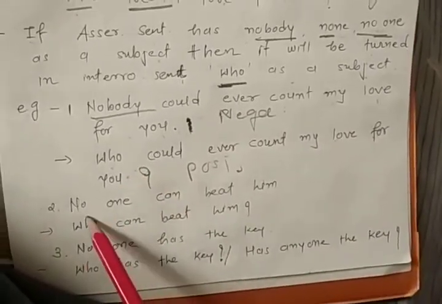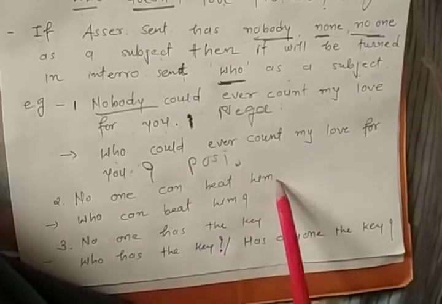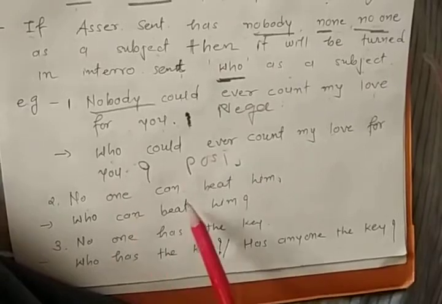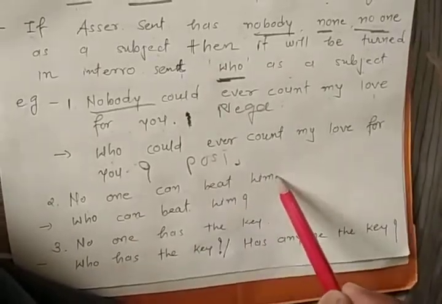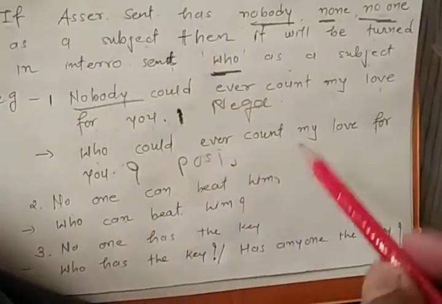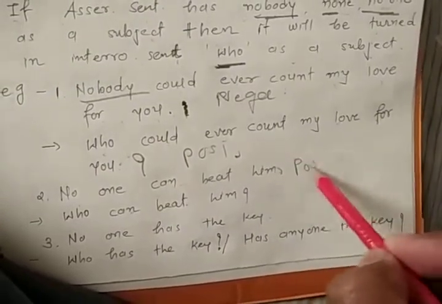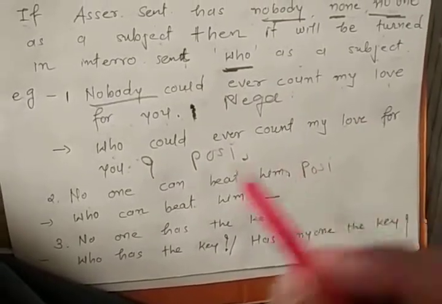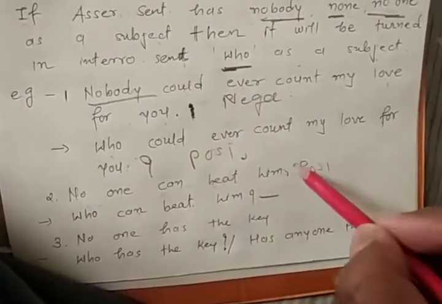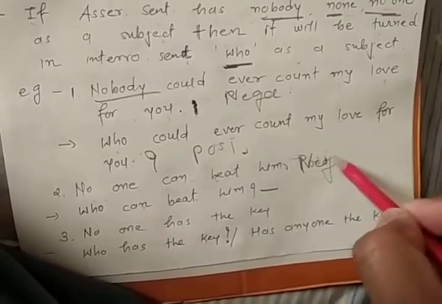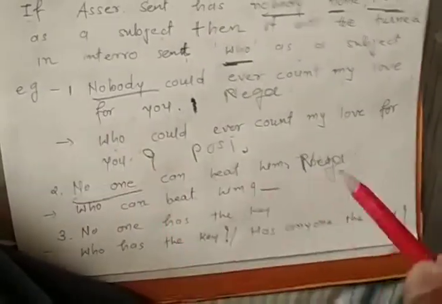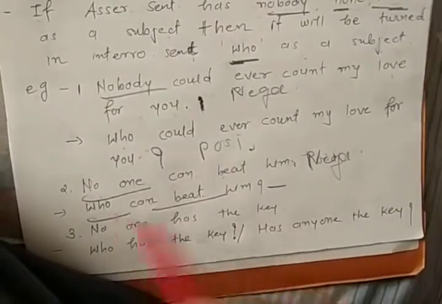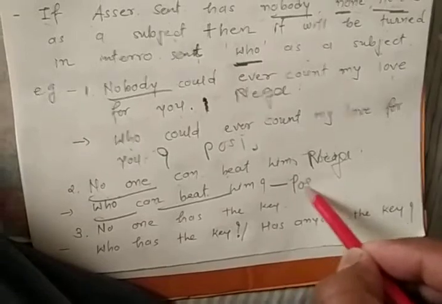Second example, no one can beat him. Can you see here? No one can beat him. Who can beat him? Same way, here positive, here negative. Please remember here, positive. Okay, can you see no one can beat him? It means it's a negative sentence. Can you see no one means negative? So when you turn into interrogative, who can beat him? So no one, so who? So it will be our positive sentence.